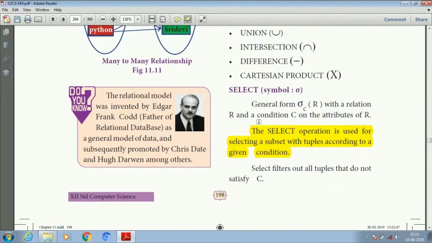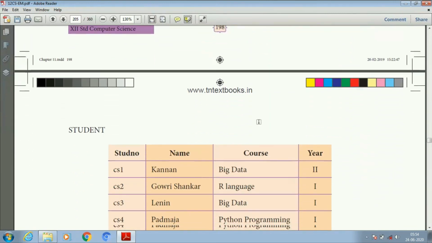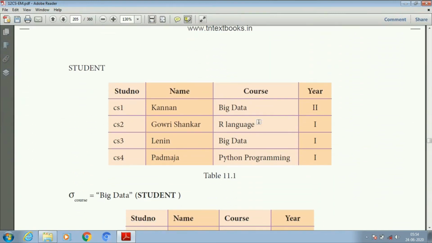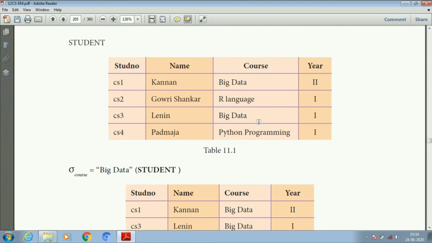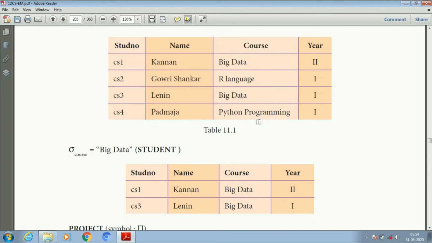Select, that is sigma, is used to select a subset of the tuples according to the given condition. Select is used to select only rows. So it is going to select a particular row in a particular database. Let us see the example. Student number, name, course. Here there are many rows: CS1 Kannan, CS2 Gauri Shankar, CS3 Lenin, CS4 Padmaja.